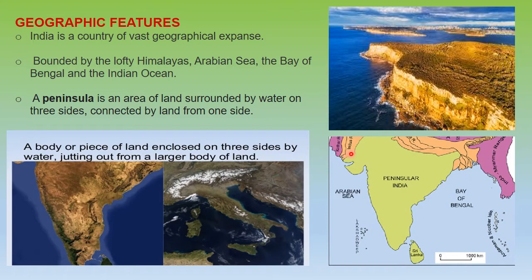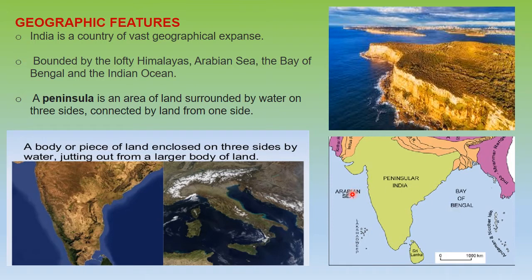Right, so we have a vast expanse, we have lofty Himalayas, we have seas, we have oceans, and coming to the south of India, we have the peninsular area. Now, what is a peninsular area? Peninsula, you must have read in your previous classes, is a piece of land which is surrounded by water on all three sides. So, this is our peninsular India, which is majorly the south of India. We have land here and three water bodies on three sides. So 1, 2, 3.